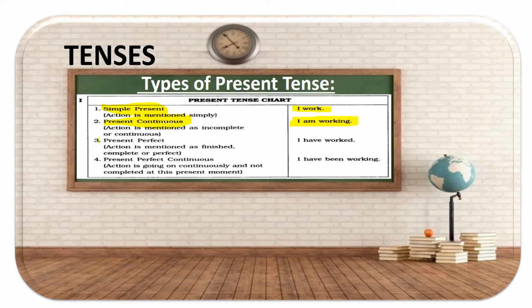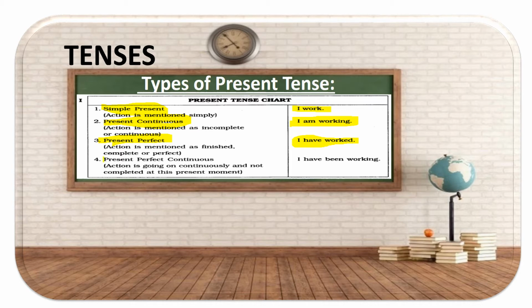Present perfect means the action is mentioned as finished, completed or perfect. It's done. So it says "I have worked." I have worked right now only. I have worked on this project. I have just finished the activity. I have worked on this video. I have just completed this video. So I have done it right now. But because it is complete, I'm going to write it as "worked."